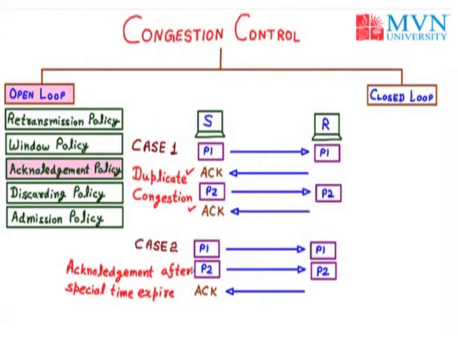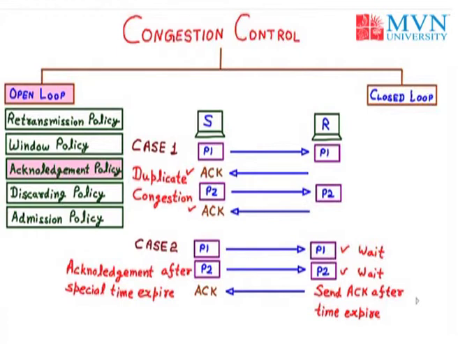Now in the case 2, the sender will send the particular packet to the receiver. Now the receiver will receive the packet P1 and it will wait. Again it will receive the packet 2 and it will wait. And when the time expires, it will send the acknowledgement. So we can use the time expire policy or maybe the number of packet policy. That means the receiver will send the acknowledgement when it has received the two packets. So the policy we use is 2 packets, that means n packets at a time. So whenever it receives the 2 packets, it will send the acknowledgement.